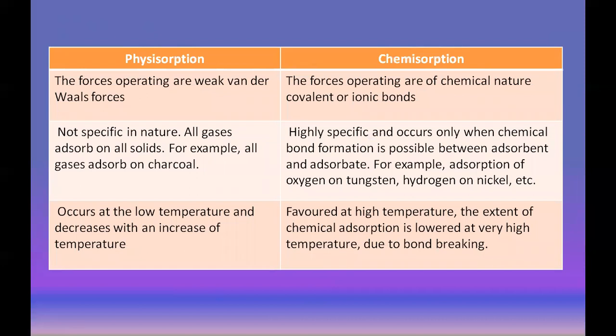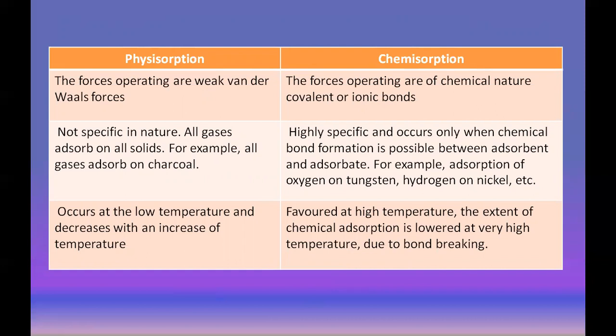These are the points of difference between physisorption and chemisorption. The first point is related to the forces present in these two types of adsorption. In physisorption, weak van der Waals forces are present. In chemisorption, the forces are chemical in nature. A chemical bond, covalent or ionic, is formed here.